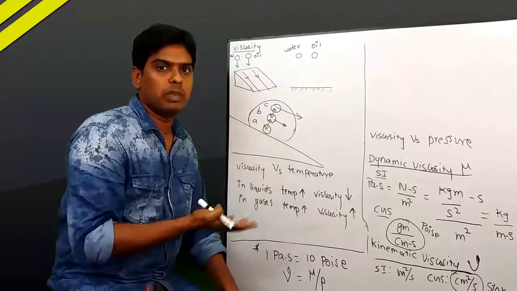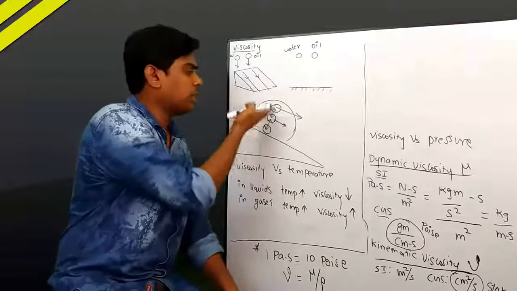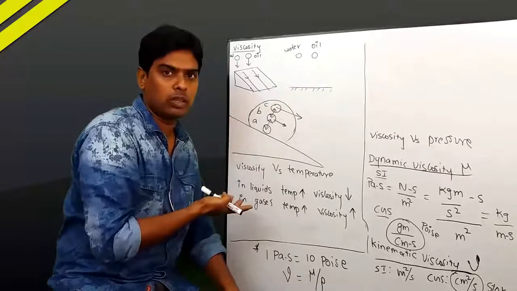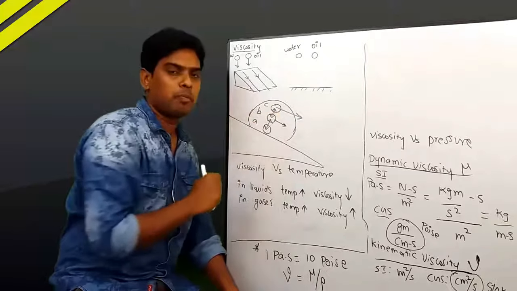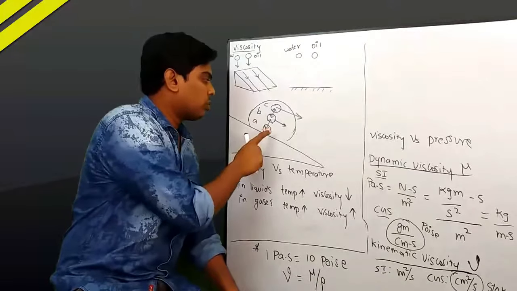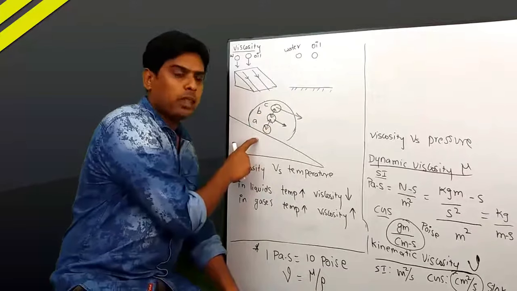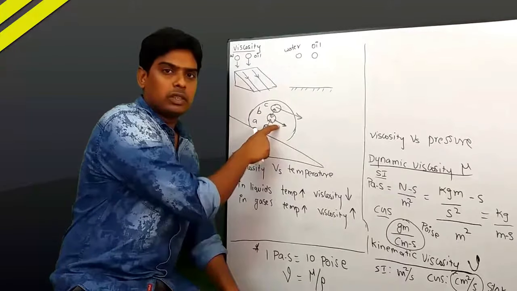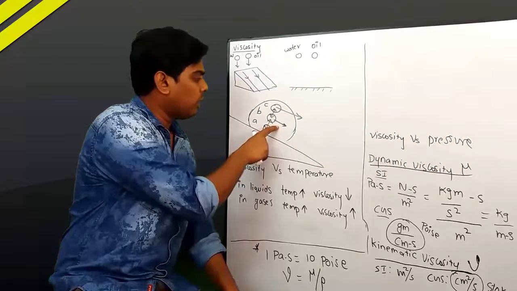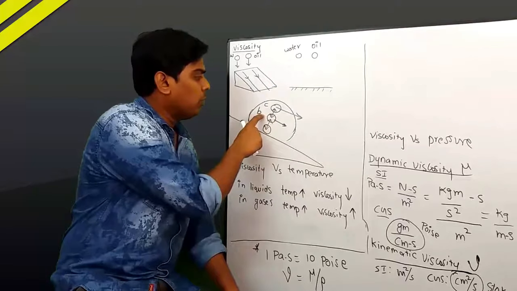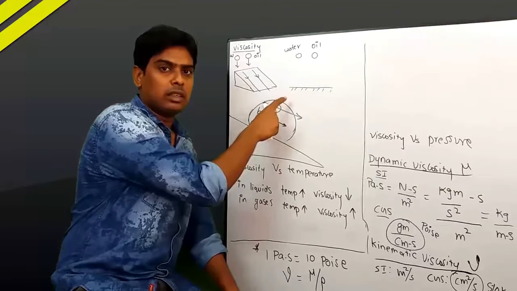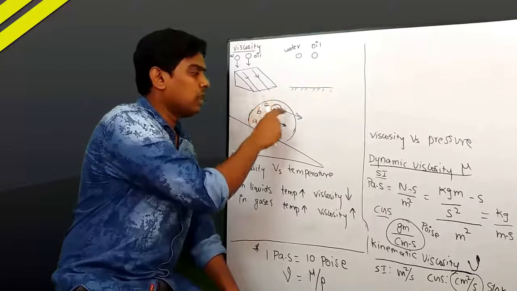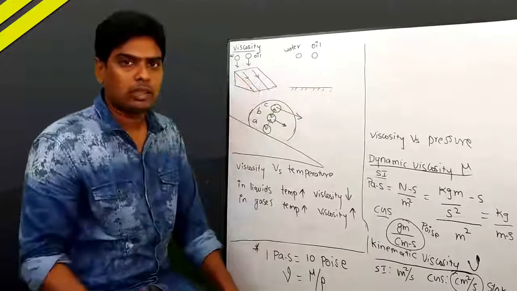The force of attraction between similar kind of molecules. A, B, C, all the three are similar kind of molecules. There is some cohesive force between them. Because of that cohesive force, B is pulled towards A, so its velocity reduces. And again, B pulls molecule C, thereby the velocity of C also reduces a little bit.